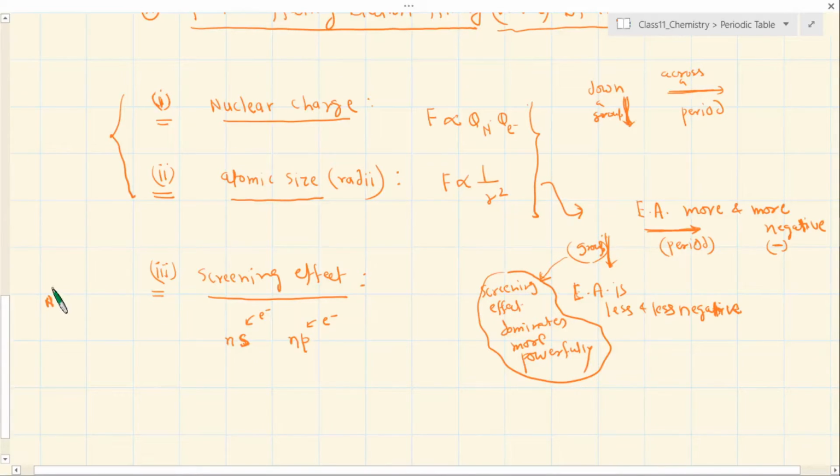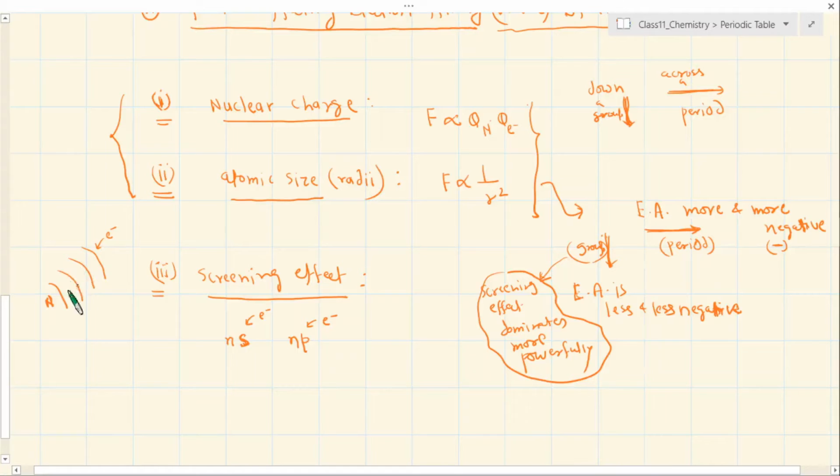You have a nucleus here, and these are, let's say, shells, and let's say the last electron has to be added here. So this incoming electron is feeling the screening effect of all these inner electrons which are occupying certain spaces. Now even among the inner electrons, some of them might have occupied the s orbital, some of them might have occupied the p orbital. So the electrons in the s orbital will bring more screening effect.